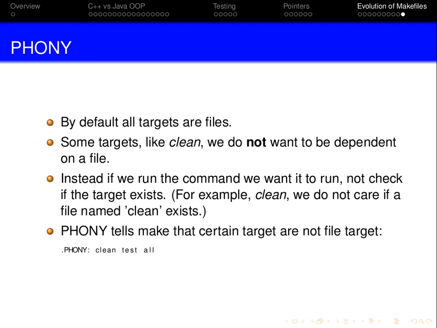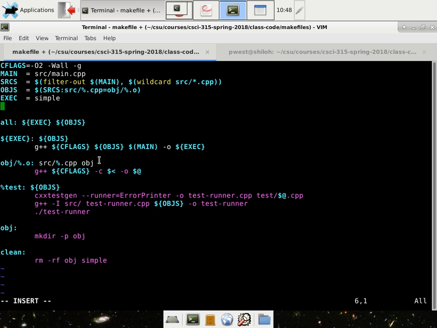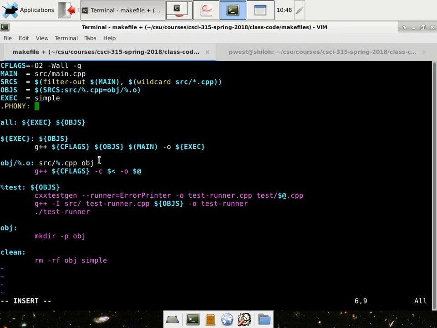All right, phony. By default, all targets are files. By targets, I mean anything over here on the left, like OBJ, test, and whatnot. Sometimes you want the rule to just be run when I call it. For example, specifically .PHONY: we have test and clean.